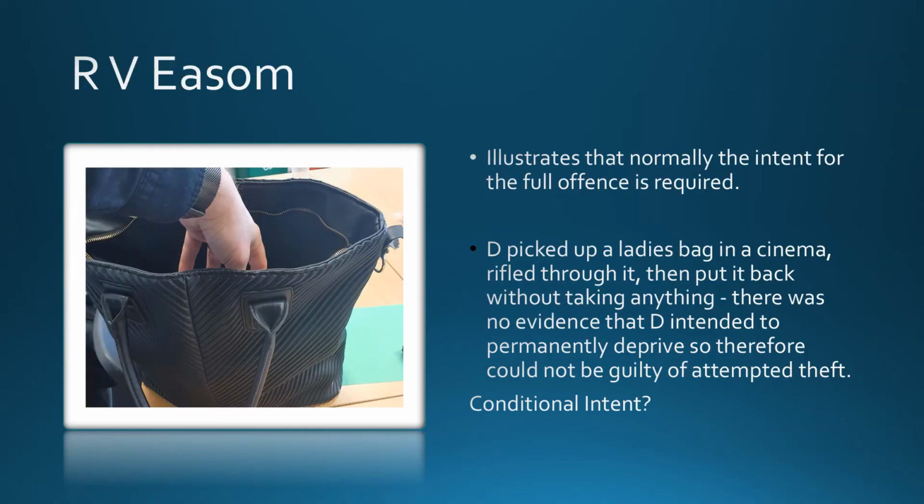Now, I note conditional intent will not suffice for attempts. We need the intent for the full offence. We studied this when we looked at theft and the idea of conditional intent for dishonesty or intention to permanently deprive. The defendant picked up a lady's bag in a cinema, rifled through it, then put it back without taking anything. There was no evidence that the defendant intended to permanently deprive, so he couldn't be guilty of attempted theft. Conditional intent then is not enough.